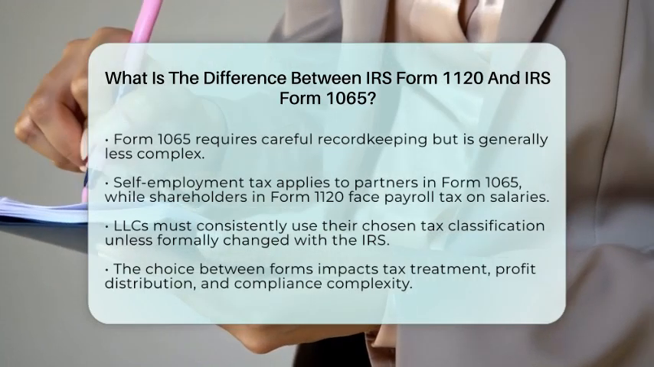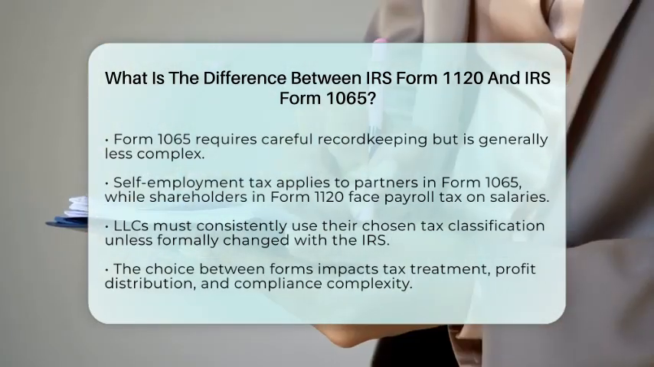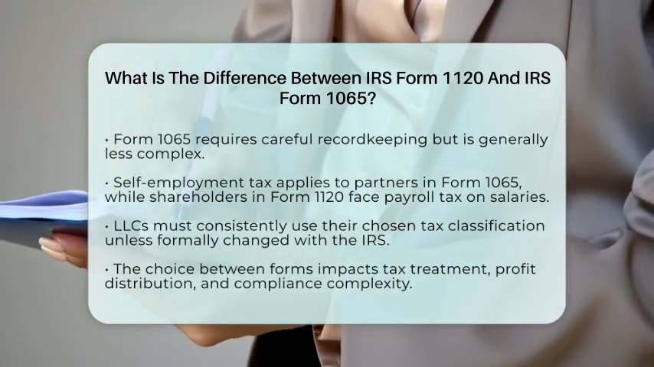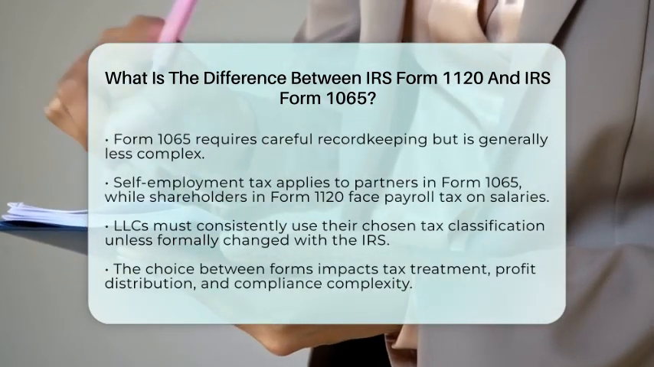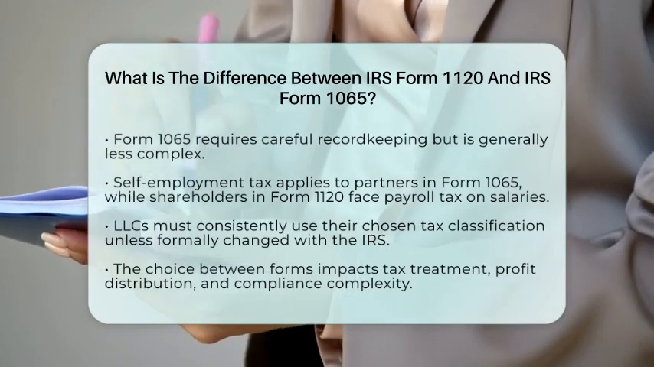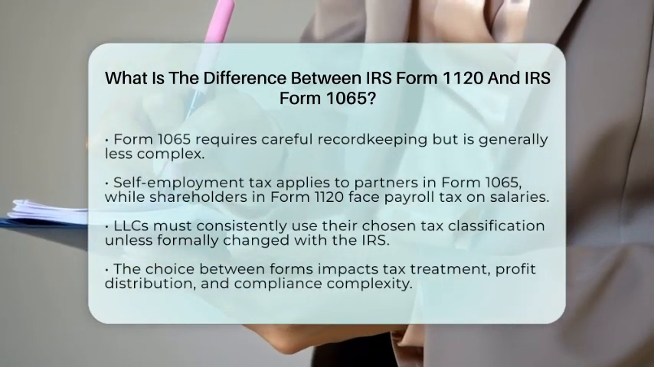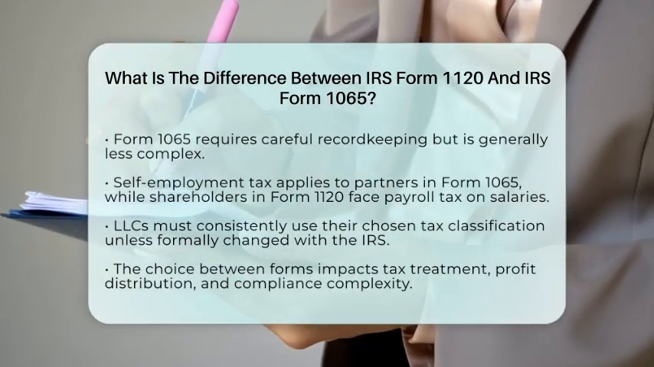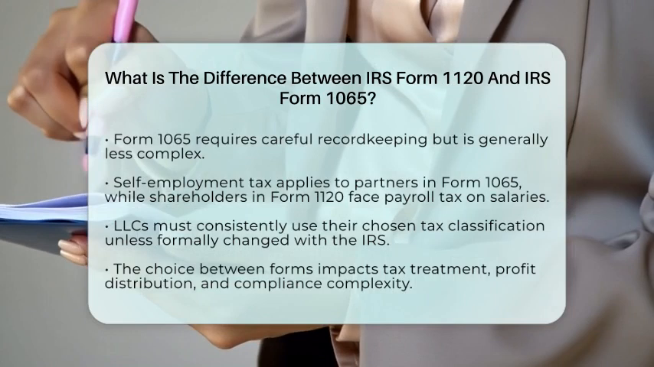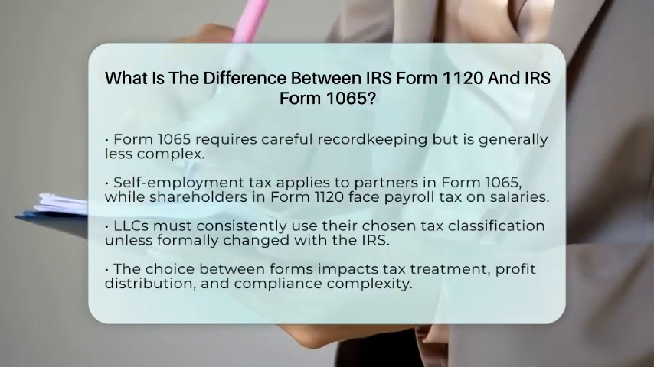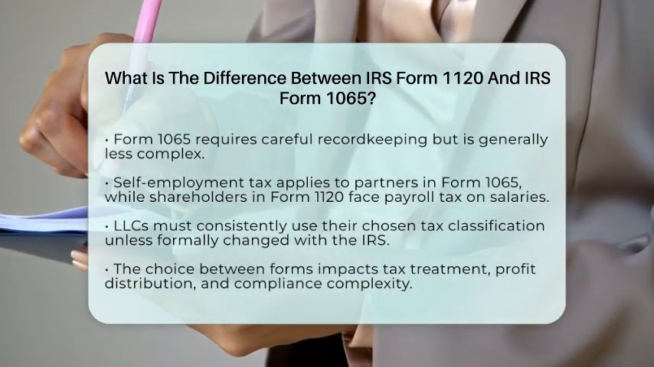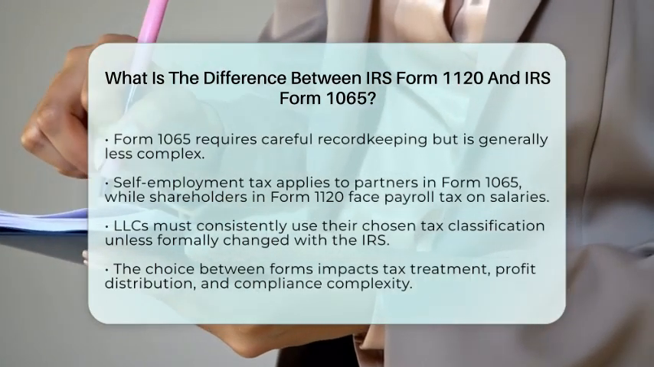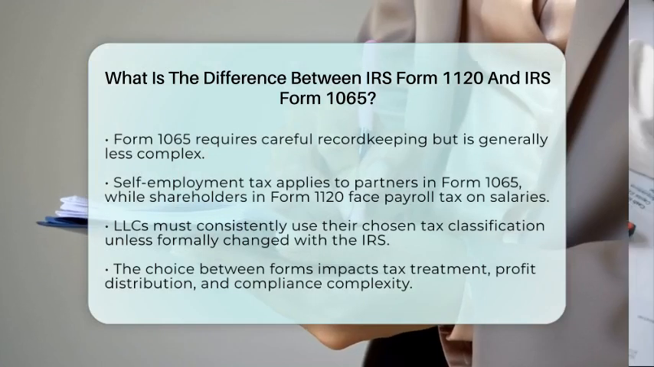In practical terms, the choice between Form 1120 and Form 1065 affects how income is taxed, how profits are distributed, and the overall complexity of tax compliance. Corporations face potential double taxation but can benefit from certain deductions, while partnerships enjoy pass-through taxation and flexibility in income allocation. Understanding these differences is essential for businesses to comply with Internal Revenue Service regulations and optimize their tax positions.